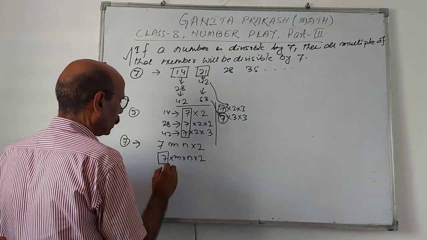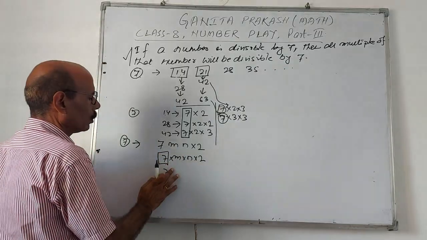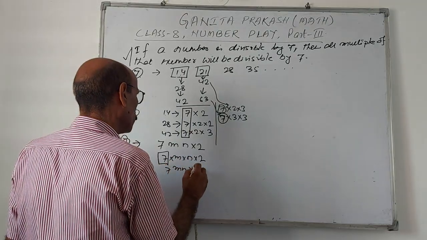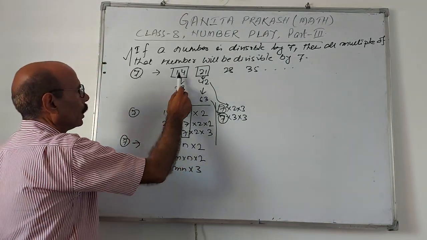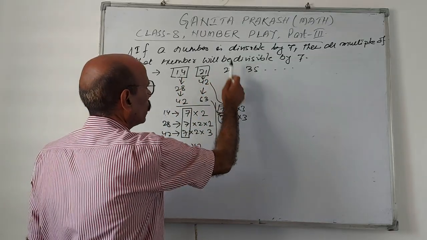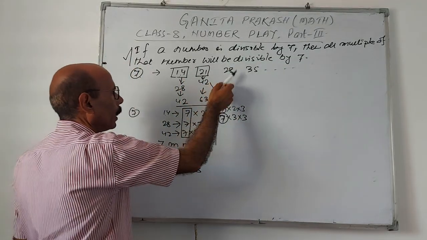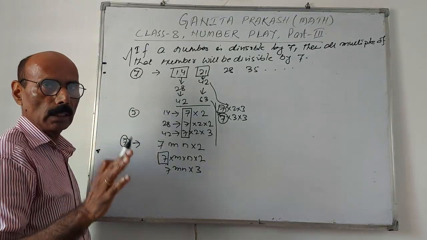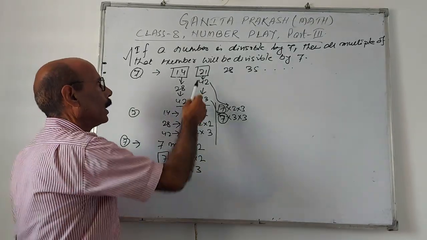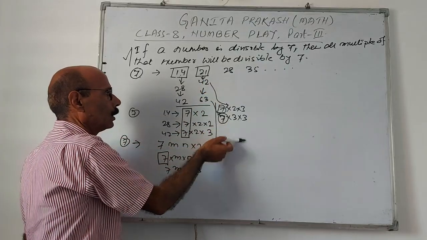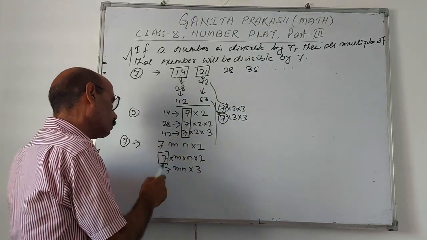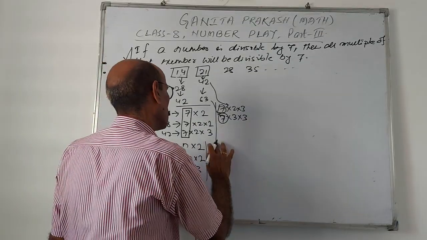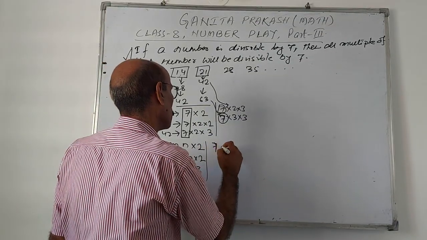Into 3, then also 7 is present. This proves what? 7mn into 3. Let it be 14, let it be 28, let it be any number, if you multiply by any number, 7 has to be a factor. That means the multiple of these numbers will be divisible by 7, like this.